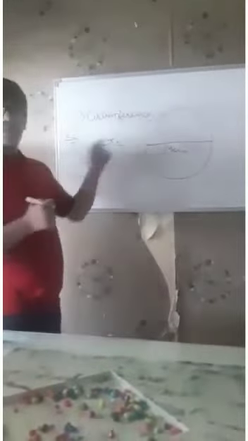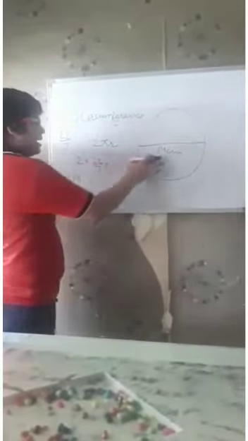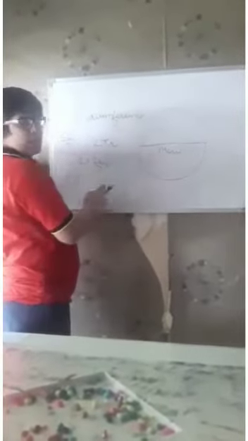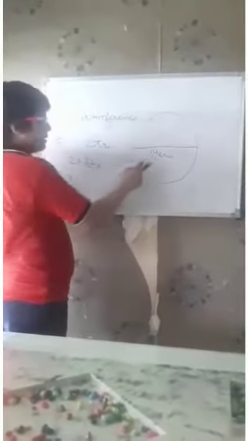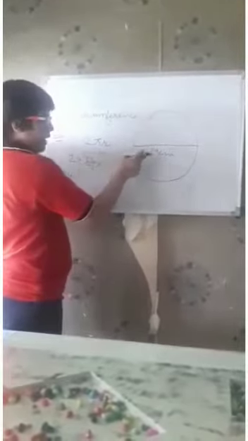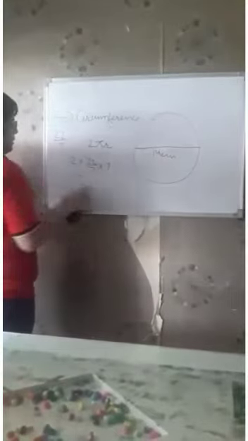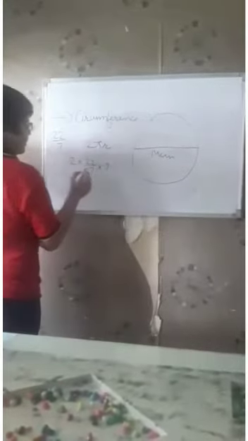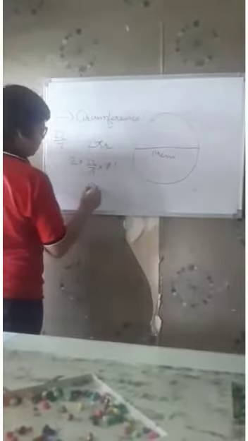But here I have been given only the diameter. Diameter is 2 times radius, or radius is half of diameter, half of 14, which is 7 centimeter. So 2 into 22/7 into 7 equals 44.